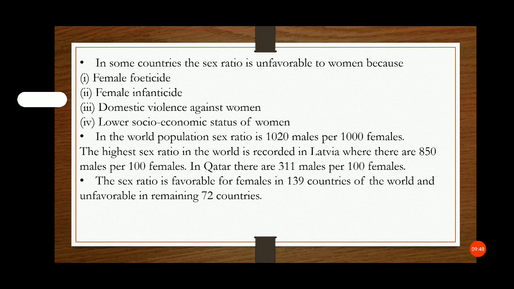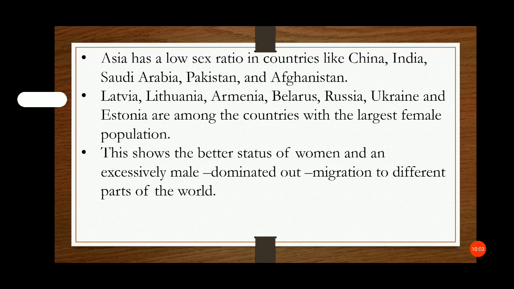The sex ratio is favorable for females in 139 countries of the world and unfavorable in the remaining 72 countries. Asia has a low sex ratio in countries like China, India, Saudi Arabia, Pakistan and Afghanistan.